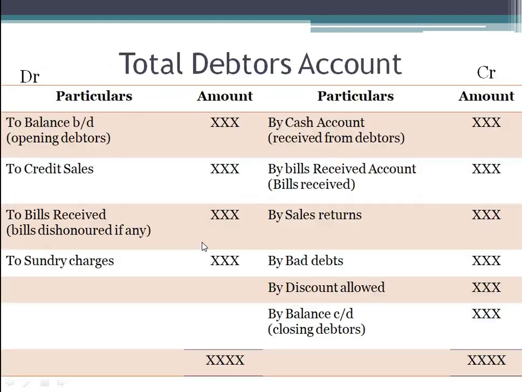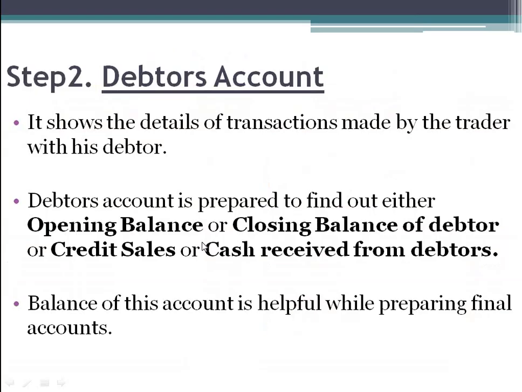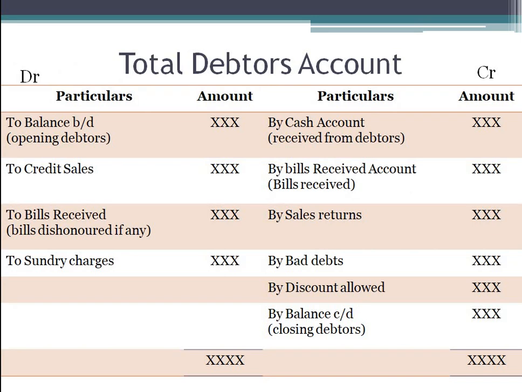The balance of each account is considered to prepare the trading and profit and loss account and the balance sheet. Next, how does the debtors account look? This is how you prepare the total debtors account, with a debit side and a credit side.